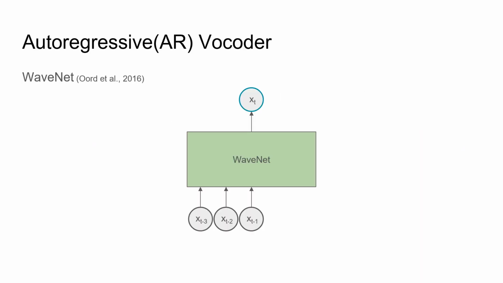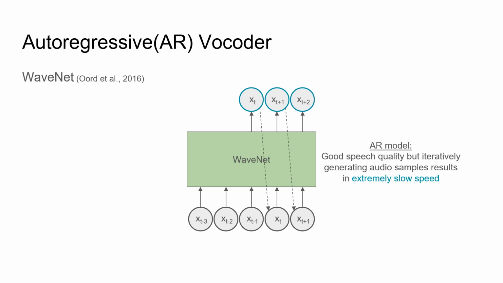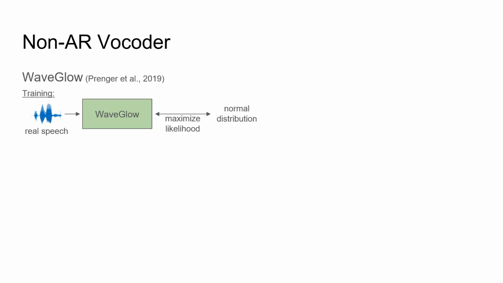The first neural network used as a vocoder is WaveNet, an autoregressive model that generates an audio sample at time t, given samples before it. The AR architecture makes WaveNet capable of generating high-quality audio, but the iterative synthesis process also leads to extremely slow speed at inference time. Some non-AR vocoders were proposed to improve the efficiency.